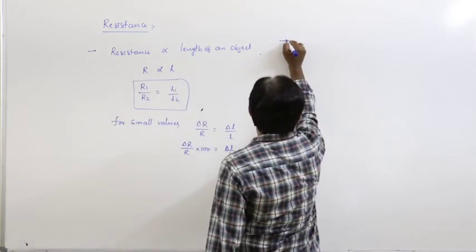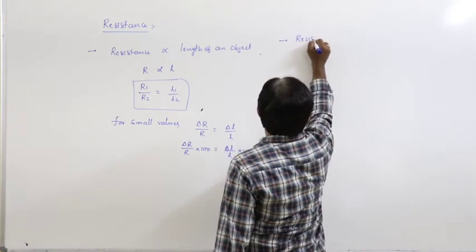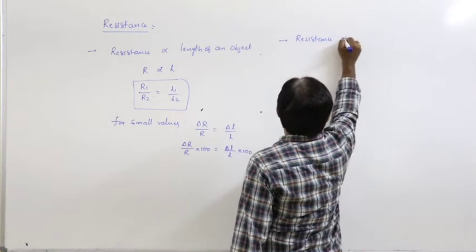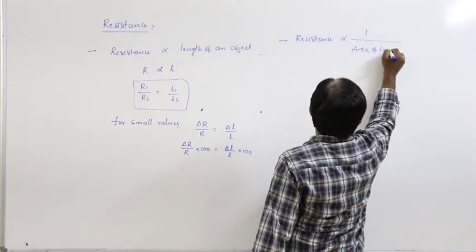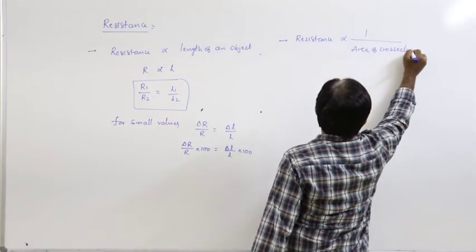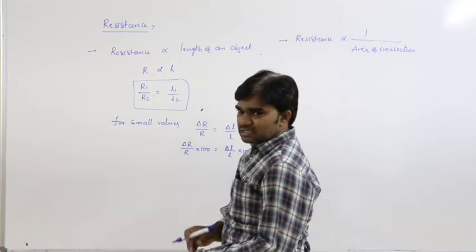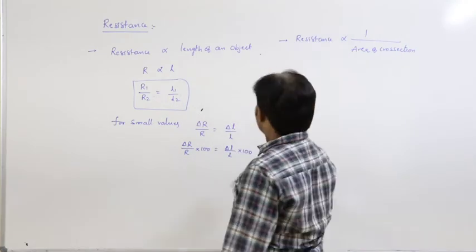Next condition is resistance is inversely proportional to area of cross section.